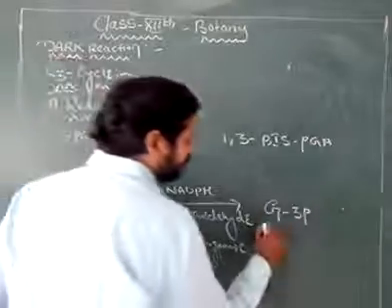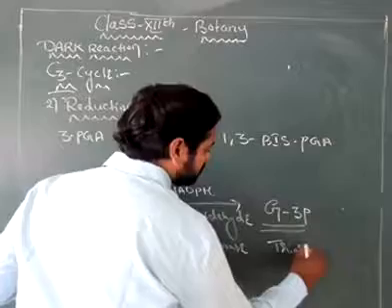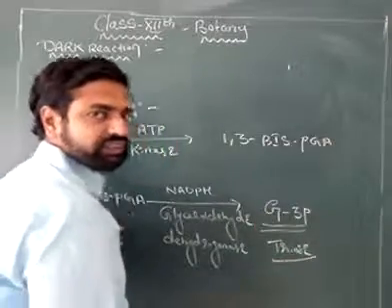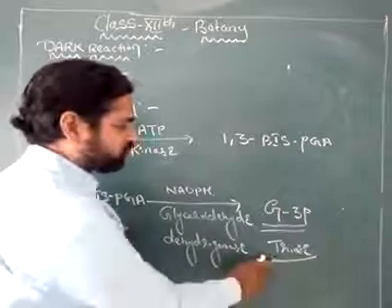This glyceraldehyde 3-phosphate is a triose. Triose means the carbohydrate with 3 carbons.